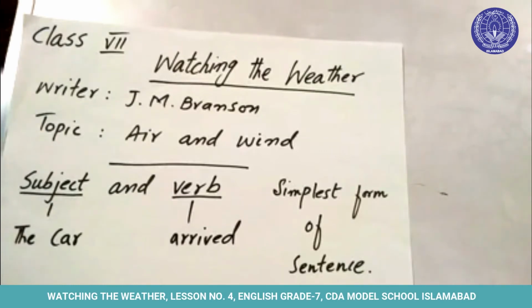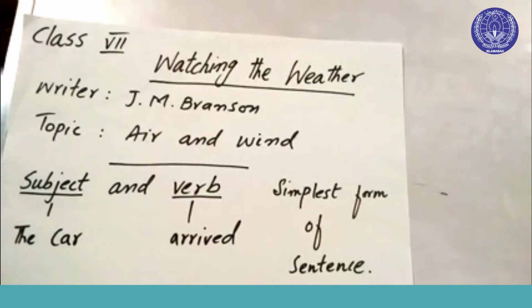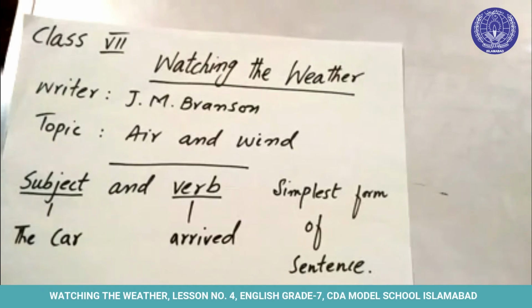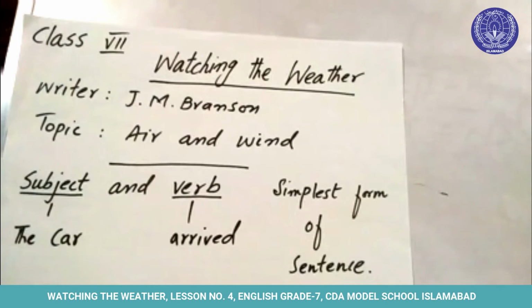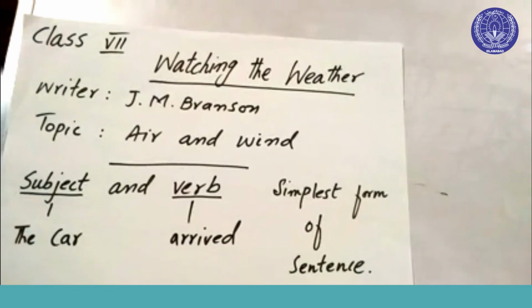Okay, what can we do now? We can add an adjective to the subject or noun, so it gives us more information about the subject. For example, if we say the large car, the large new car, the large new red car, now what are we doing? We are getting more information about the subject or the noun. So you have to do that in exercise A.